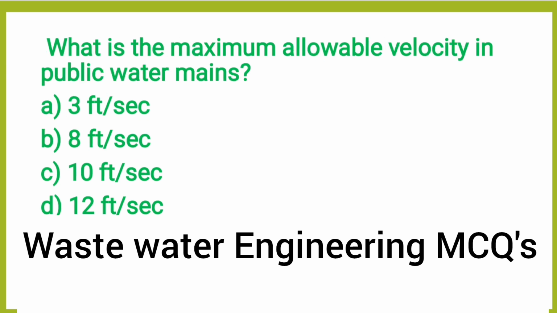Next question, what is the maximum allowable velocity in public water mains? Option A, 3 feet per second. Option B, 8 feet per second. Option C, 10 feet per second. Option D, 12 feet per second. So the correct answer is option B, 8 feet per second. So the minimum velocity of 3 feet per second is required, and the velocity of 8 feet per second permits the greater velocity during the flow condition.